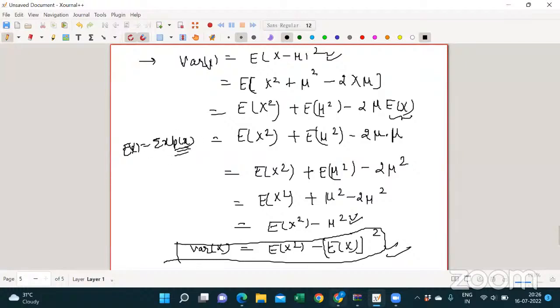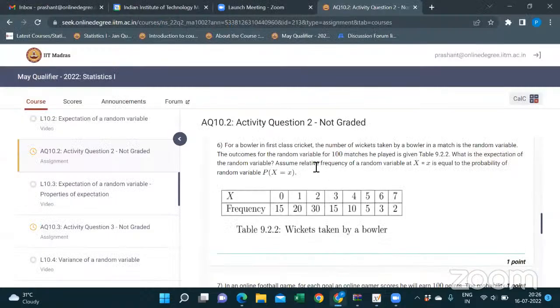That is the probability. Sir, first of all, I found the relative frequency. Yeah, first found the relative frequency. I got relative frequency with total value 1. Yes, the total should be 1. The total sum is 100, right? So 15 by 100, so it will be 0 into 0.15, 1 into 0.20, 2 into 0.30, 3 into 0.15, 4 into 0.10, 5 into 0.05.